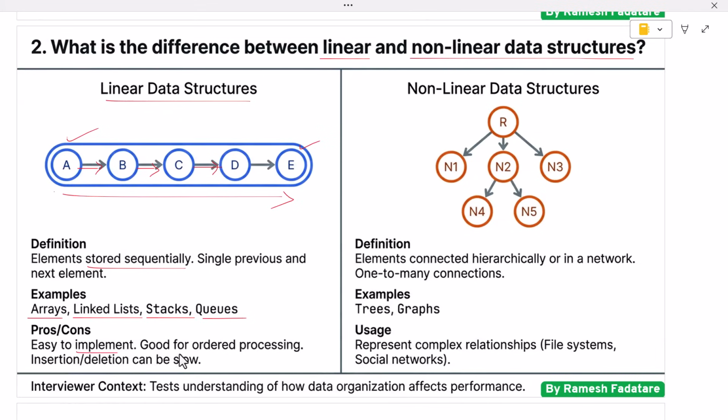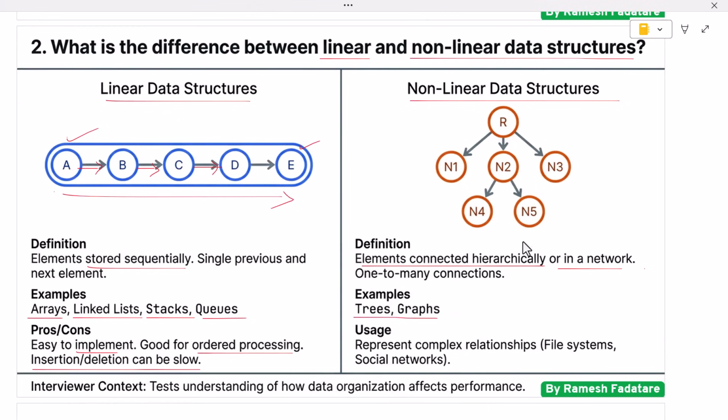They are useful when data needs to be processed in order, such as maintaining a list or processing tasks one by one. However, operations like insertion and deletion can be slow in some cases. Nonlinear data structures do not store data in a sequence. Instead, elements are connected in a hierarchical or network-like structure. Examples include trees and graphs.